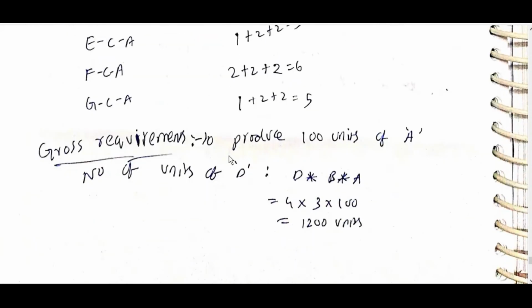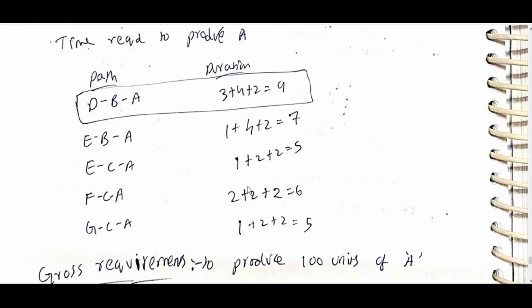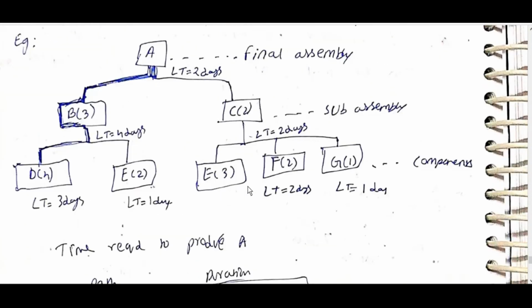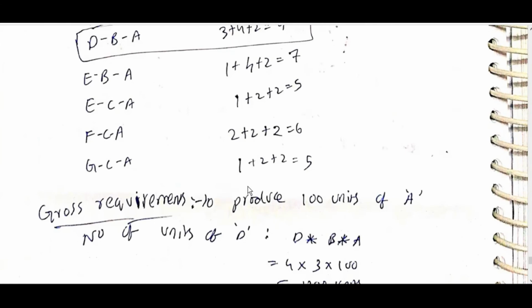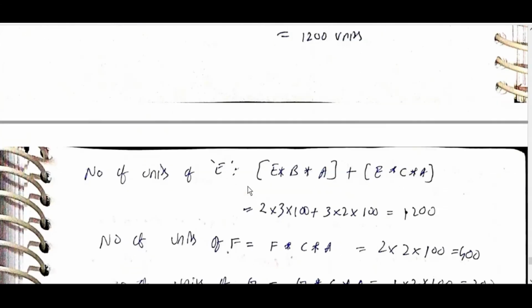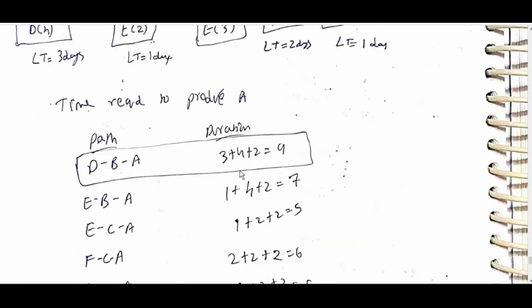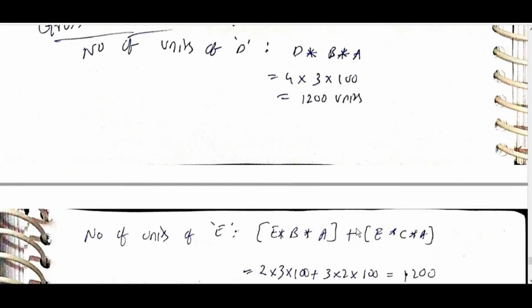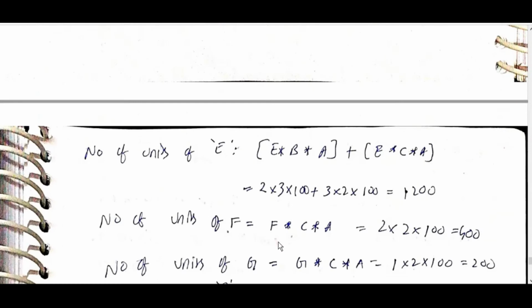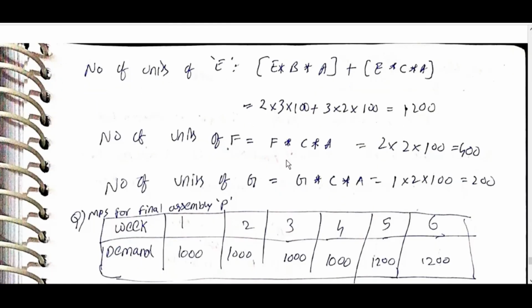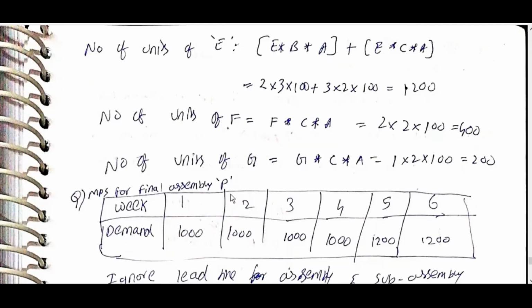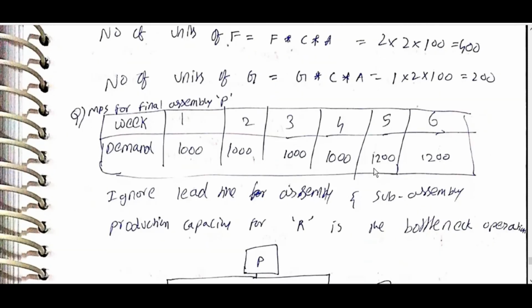Gross requirements to produce 100 units of A: number of units of D is equal to D into B into A, 4 into 3 into 100, 1200. Number of units of E is there on both sides, so E into B into A plus E into C into A, that side, this side, total. Number of units of F is F into C into A. Number of units of G is G into C into A.